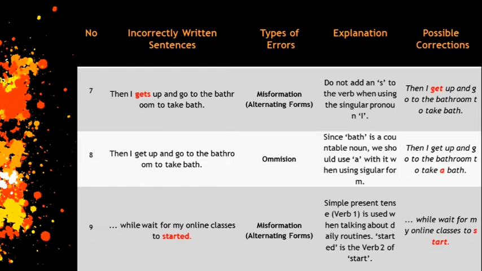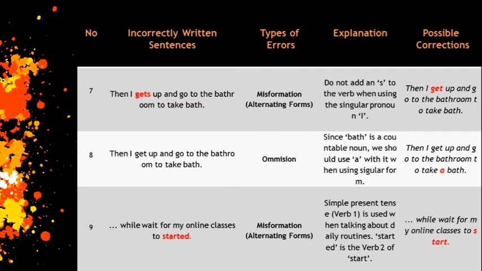To the next sentence. "While wait for my online classes to start it." The type of error in this sentence is misformation. Simple present tense is used when talking about daily routines. The sentence is "started", so we should change it to "start". "While wait for my online classes to start." It should be "while waiting for my online classes to start."